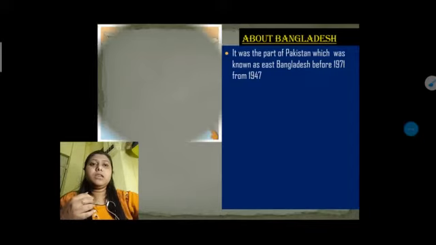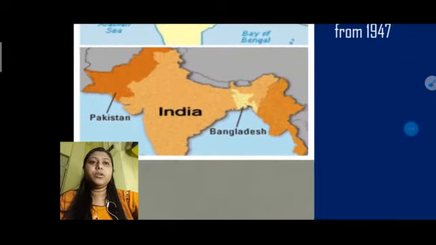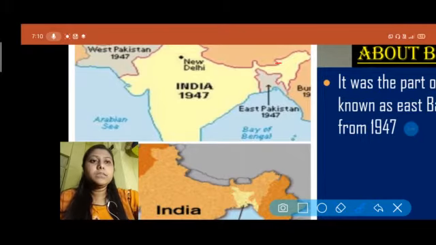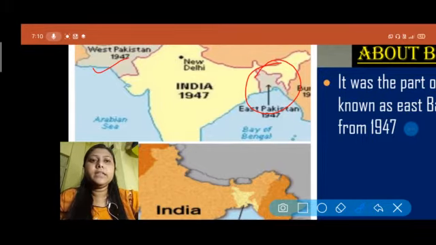If you see the map, you will understand how it happened. This part which I am talking about is known as East Pakistan in 1947, and this part is known as West Pakistan. So you get an idea that our country was divided into two parts from the two nation theory, which you also studied in your first part book, in the challenges of India.